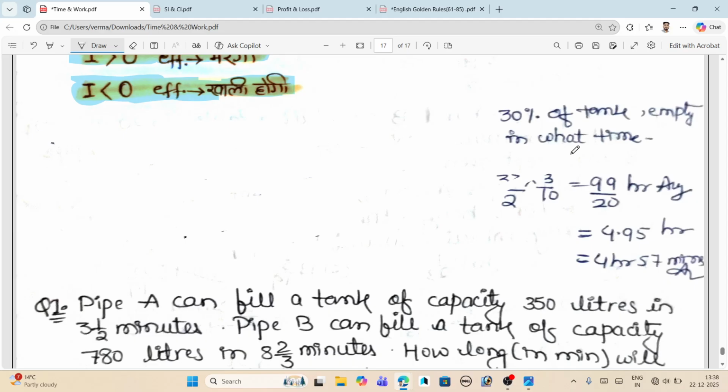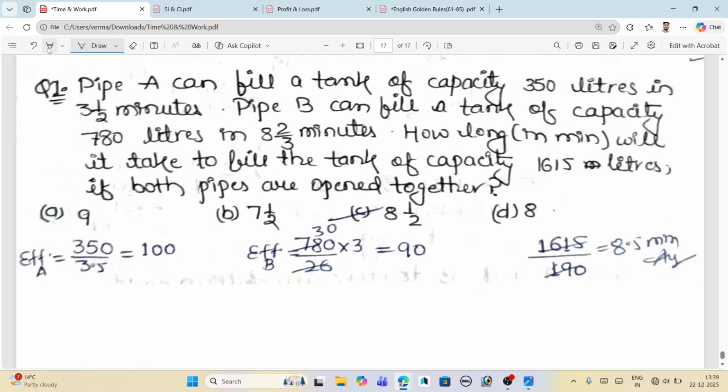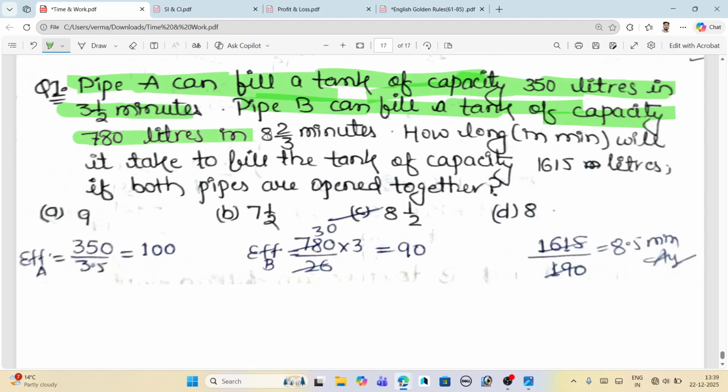Okay, it is done. Now moving toward one final last question. What is written here is that pipe A can fill a tank of capacity 350 liters in 3.5 minutes. Pipe B can fill a tank of capacity 780 liters in 8 whole 2 by 3 minutes. How long will it take to fill a tank of capacity 1615 liters if both pipes are open together?